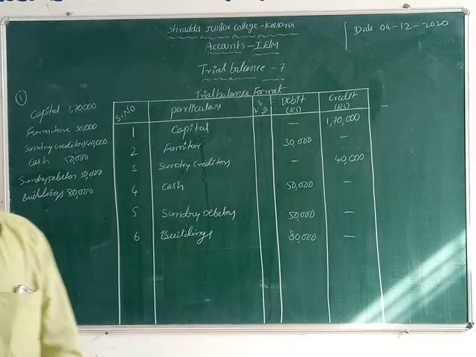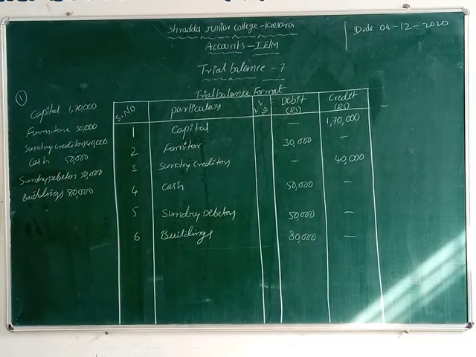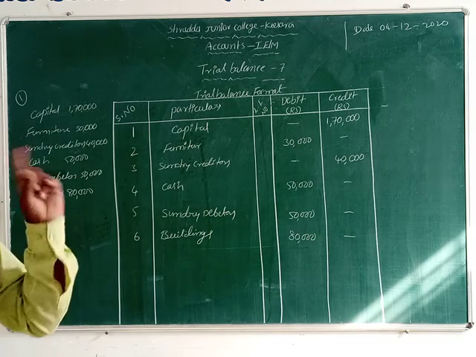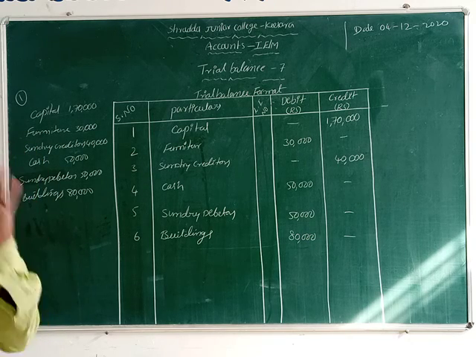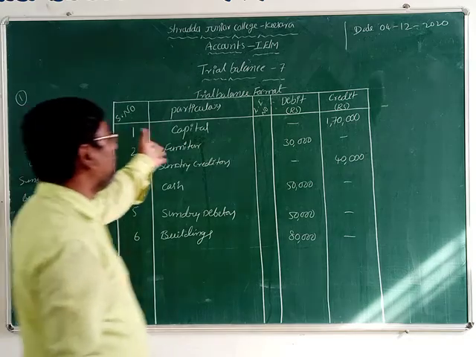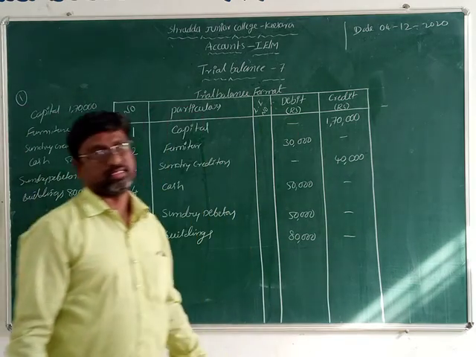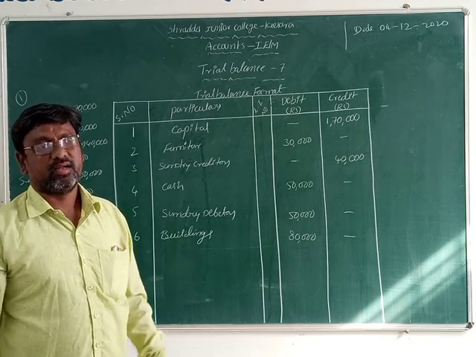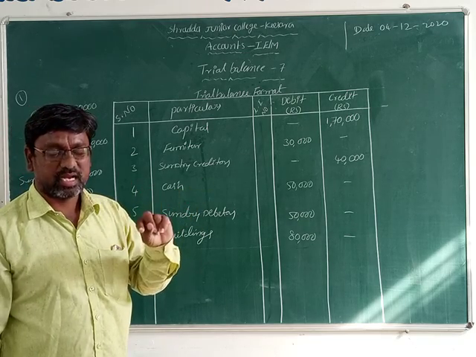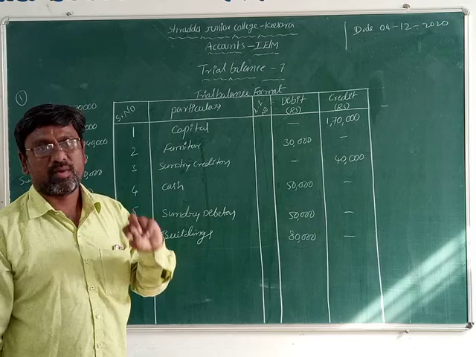Now what we are doing here: for each given transaction, it is an asset, liability, income or expense, isn't it? So we just identify that. Once you identify it, you will write it correctly in the proper boxes. First of all identify what it is. Is it an asset or liability? Is it income or expense?